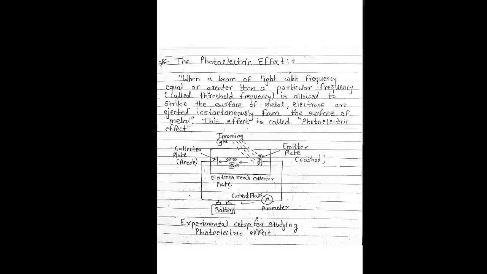The evacuated tube is arranged in this setup, so that a highly polished metal like sodium or potassium acts as the cathode. When light falls on the metal surface, the photoelectrons are ejected and the electrons flow towards the anode.